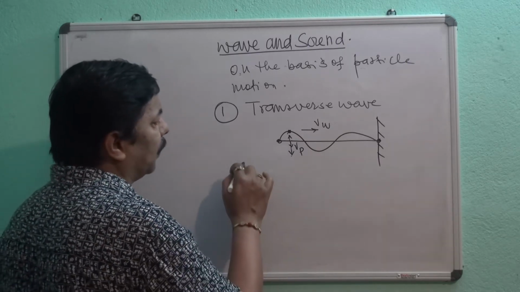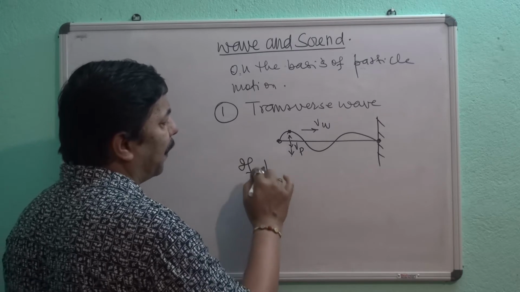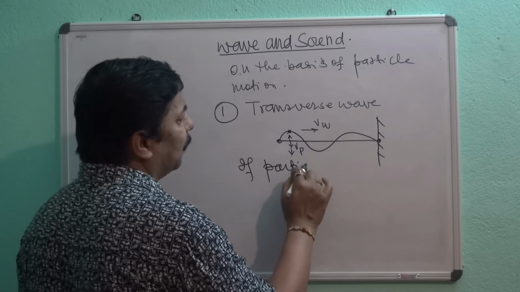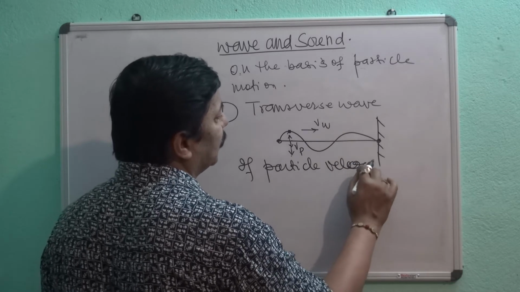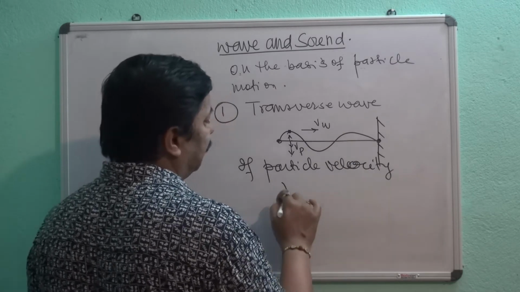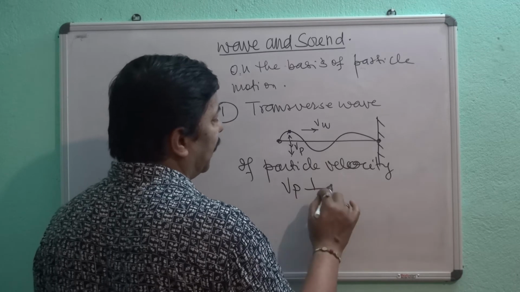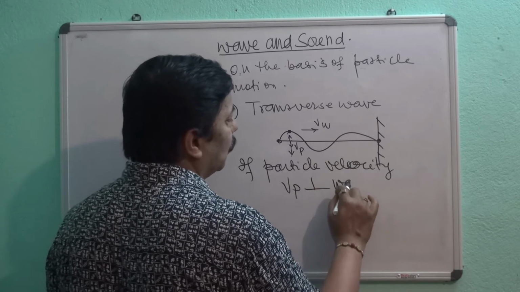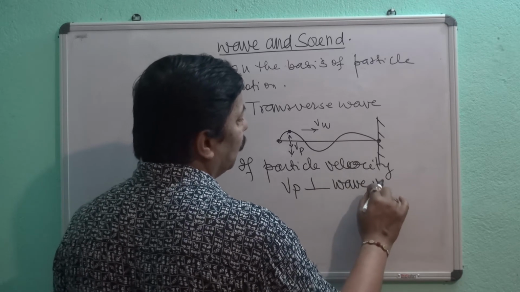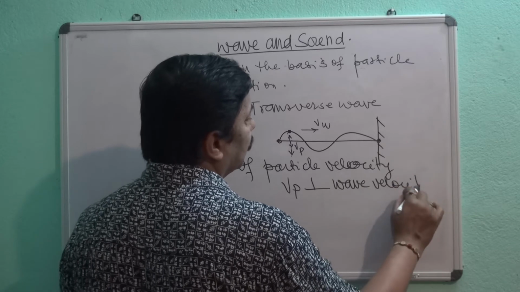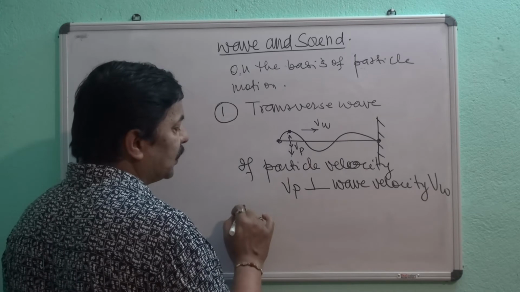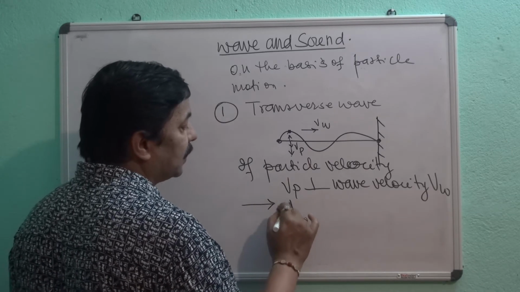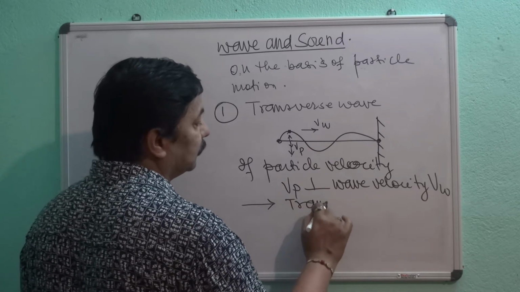So if particle velocity Vp is perpendicular to wave velocity Vw, then this type of wave is known as transverse wave.